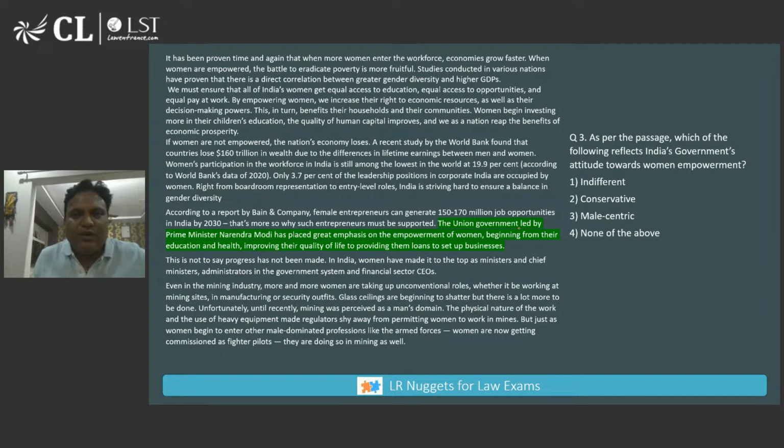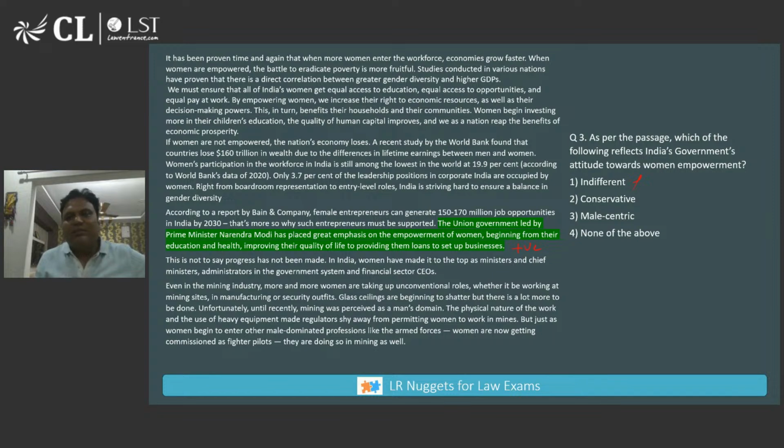Only focus on the government's attitude, not on anything else. It says that the Union government has placed great emphasis on women empowerment. So what it talks about is a positive thing, that they are doing something good for women empowerment, from health, education, and everything. So the option should be positive in nature.